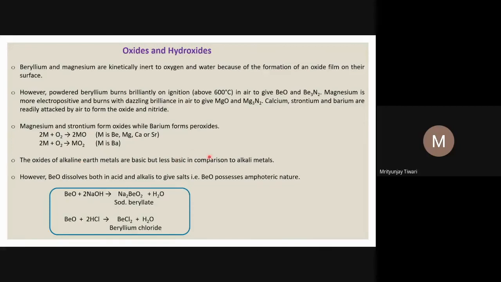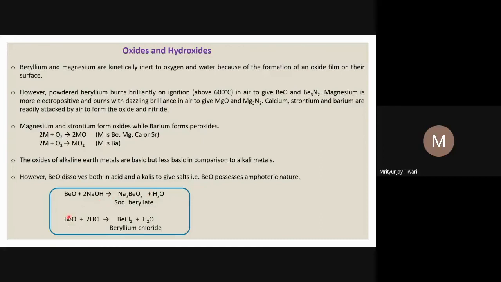All these oxides are basic in nature, so they can react with the acids. But beryllium oxide is amphoteric in nature because of its lower metallic character. It is amphoteric, and this oxide can react with both acid as well as base.